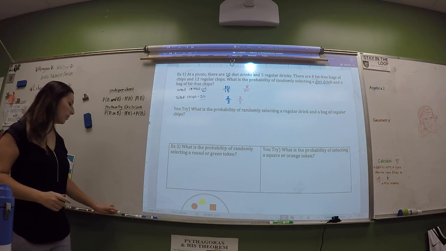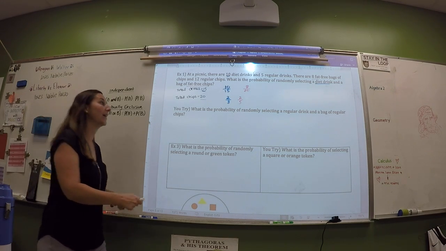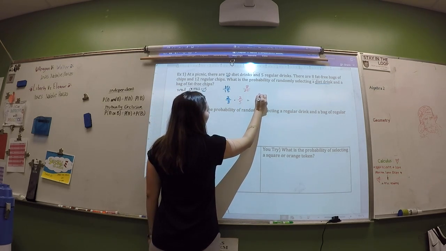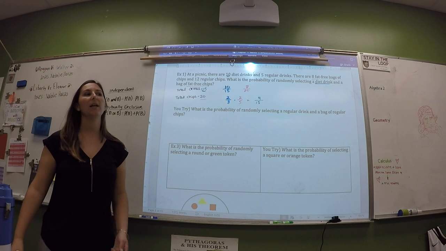Now, if we want to know the probability of both of those things happening, the "and," this thing happening and this thing happening, we're going to multiply them together. And that gives us 4 over 15.